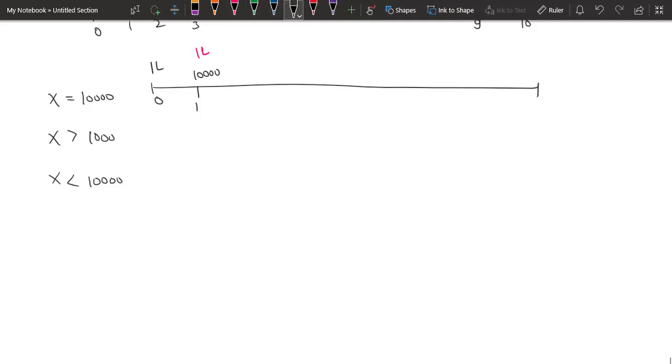So now we see what happens when the X amount is greater than 10,000. In this option we have the same figure at time 0, but let's assume that we are paying 15,000 instead of 10,000 at time 1. That is, the first installment is 15,000, which is greater than 10,000. Now what will happen? The interest part will still be 10%. Since the interest rate is 10%, we have not changed that. So the interest for the first year will be 10% on 1 lakh rupees, that is 10,000 rupees.